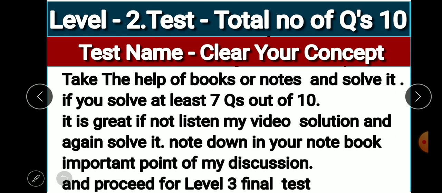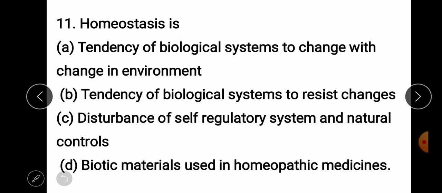If not, then listen to my explanation, and whatever important points there are, you need to write. Make some notes, or enrich the notes you have with the points you are missing.